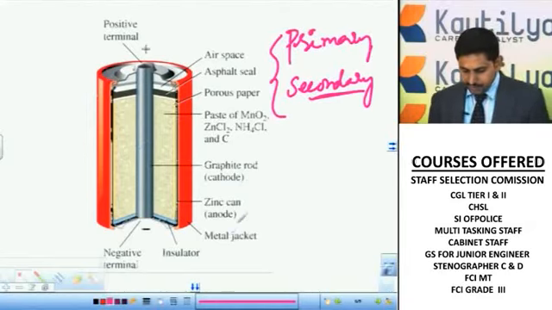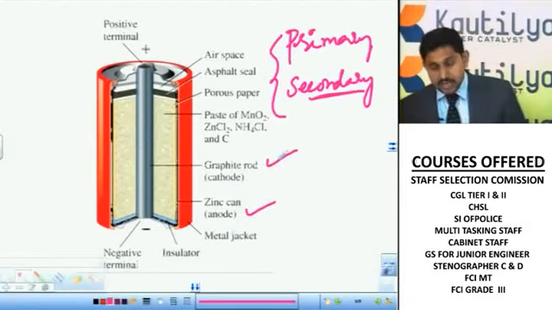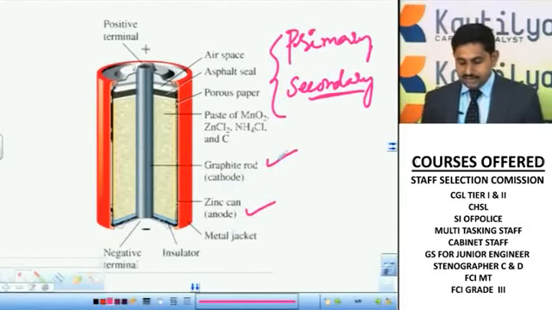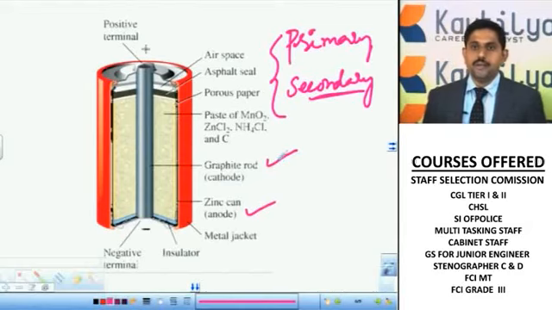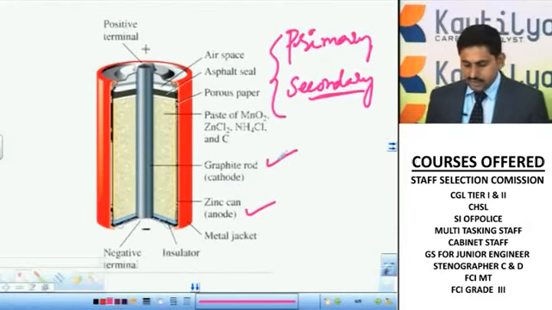This is very important: zinc acts as an anode and graphite acts as a cathode. Generally in the case of a battery, zinc acts as the anode and graphite acts as the cathode.